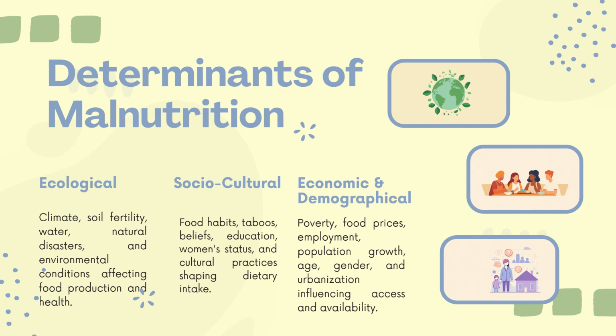These are the factors, climate, soil fertility, water availability, natural disasters, all affecting the food availability of people living in that region. So it may lead to malnutrition. These factors may lead to malnutrition, imbalances, or deficiency of some nutrients, or excess or toxicity of some nutrients. Next factor is socio-cultural.